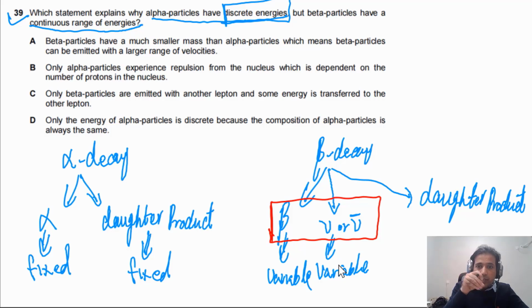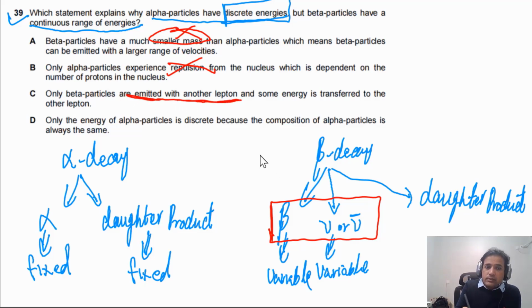Now, if you look at the given options, it says beta particles have much smaller mass. This is not the reason. Mass is not the reason. Only alpha particles experience repulsive forces from the nucleus. This is also not the reason. Only beta particles are emitted with an antineutrino. This is the reason, and some energy is transferred to the antineutrino. Yes, so the answer for this one has to be C. So C is the answer.